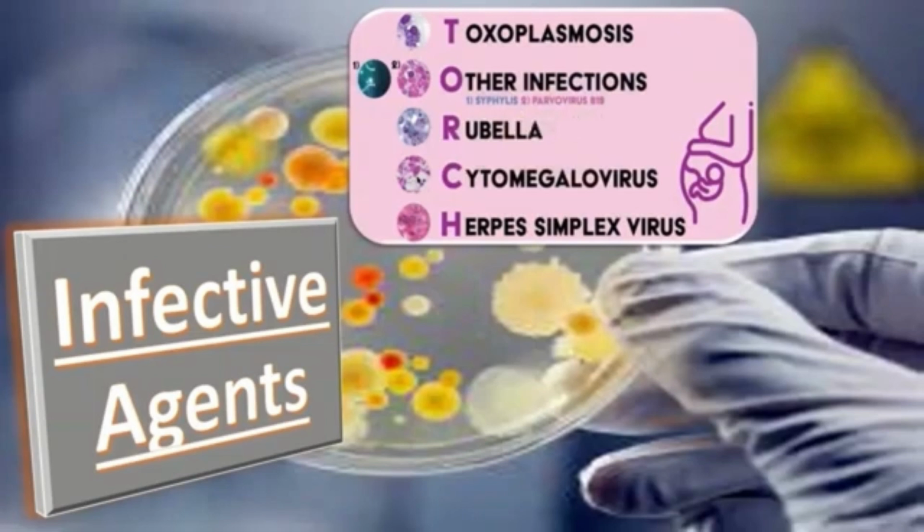So here we have the list of the TORCH infections, which include toxoplasmosis and other infections, rubella, cytomegalovirus, and herpes simplex virus. We do not routinely do the TORCH testing in the diagnosis of recurrent miscarriages.